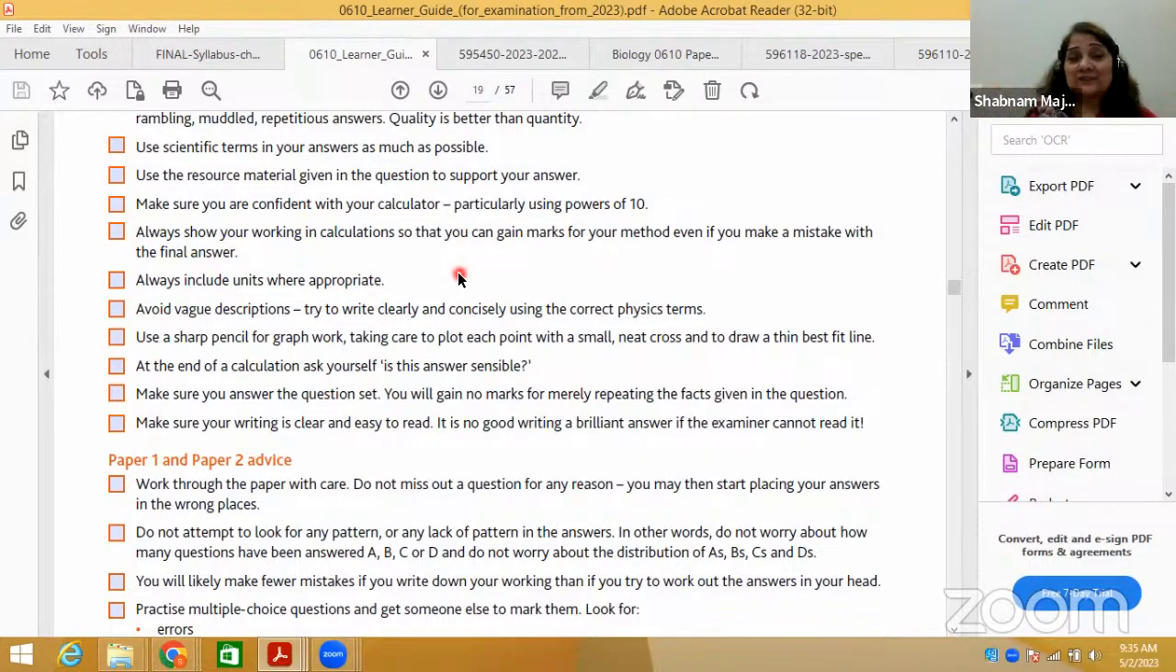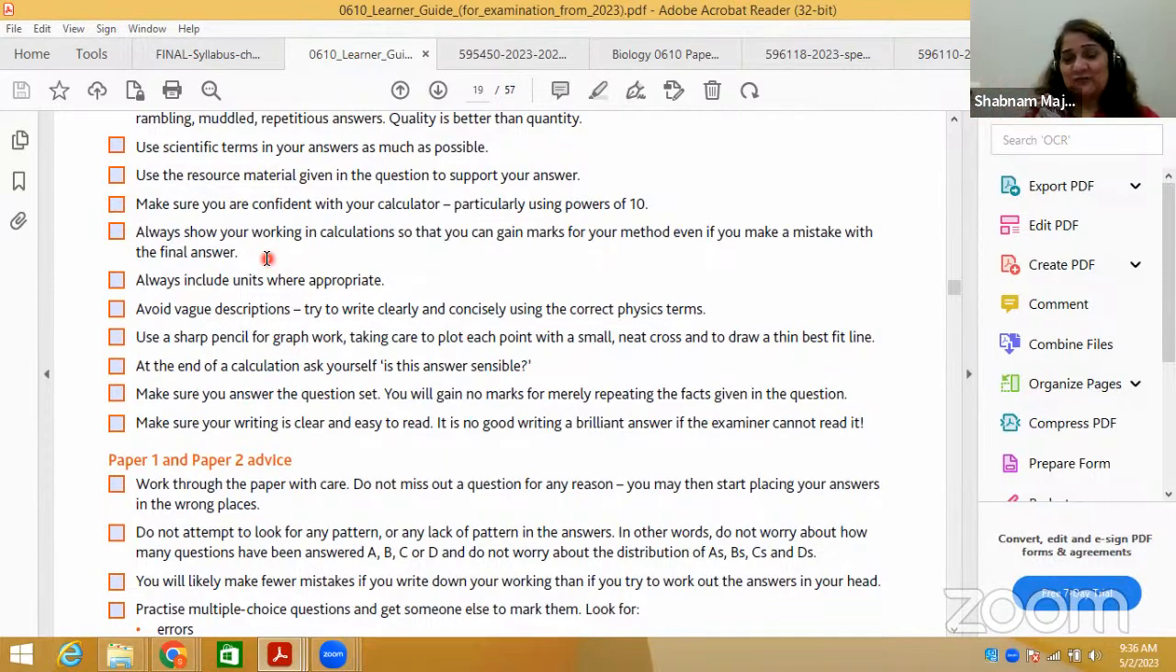Most of the time they ask you to show your working in calculations, so that you can gain marks for your method, even if you make a mistake with the final answer. Very important. This is a very common mistake that kids always make. If we ask you to calculate the percentage rise in population or whatever between two values, or percentage change in length or mass in the case of potato tubers, or a magnification calculation, you must write your working.